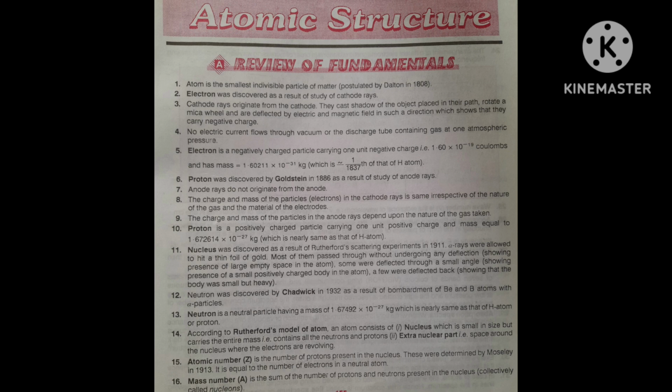This is the mass of one electron, and in kg it is 1.60211 into 10 to the power minus 31 kg.